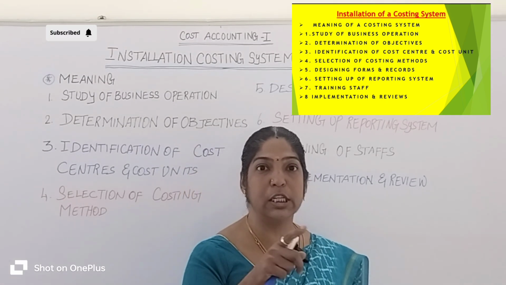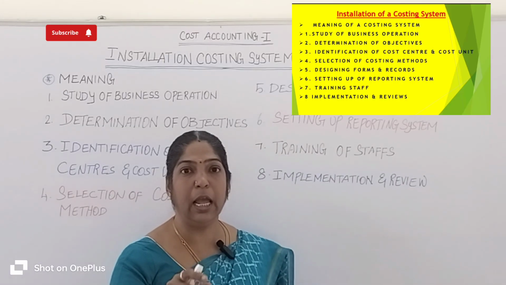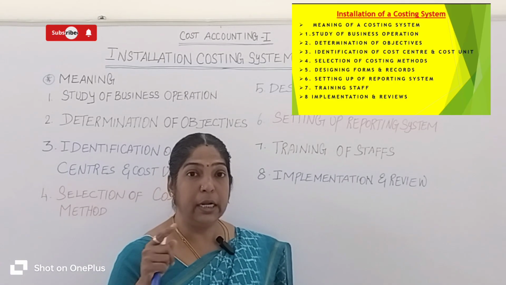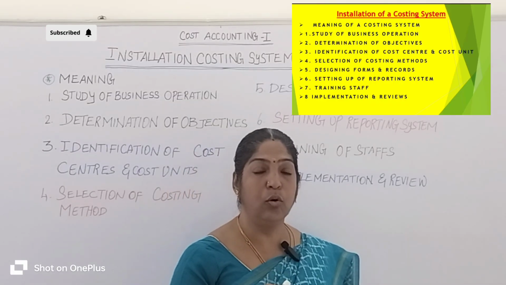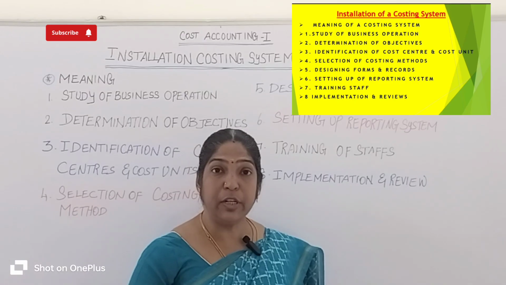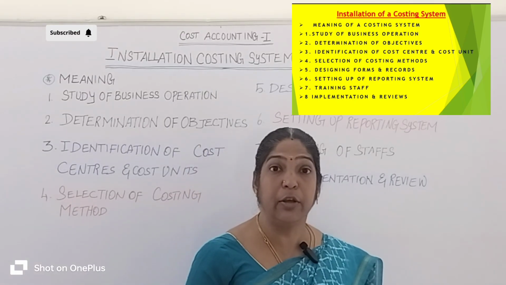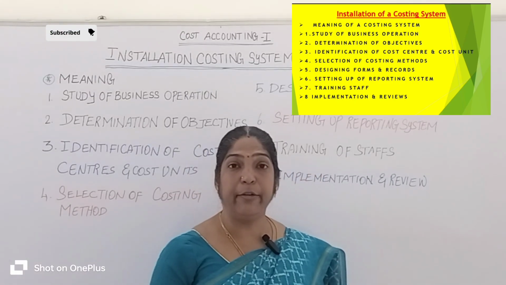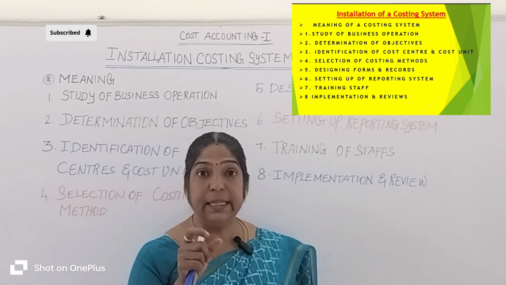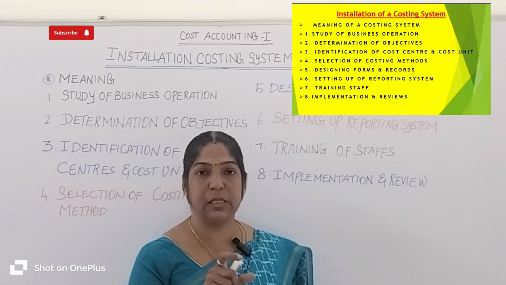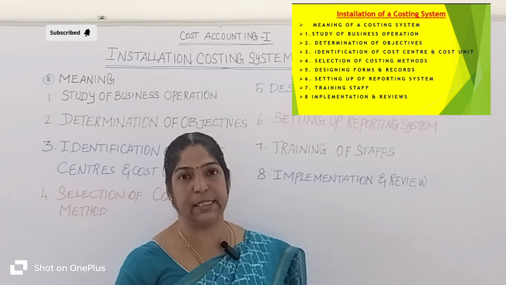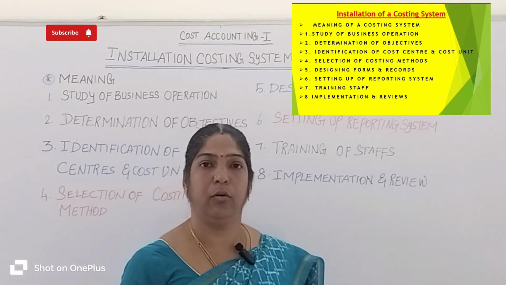Totally, the restaurant owner spends 14,000 rupees daily. But the owner must know how much cost he spends daily, which food items give profit and which cause a loss. This checking process is called a costing system. Have you got it?